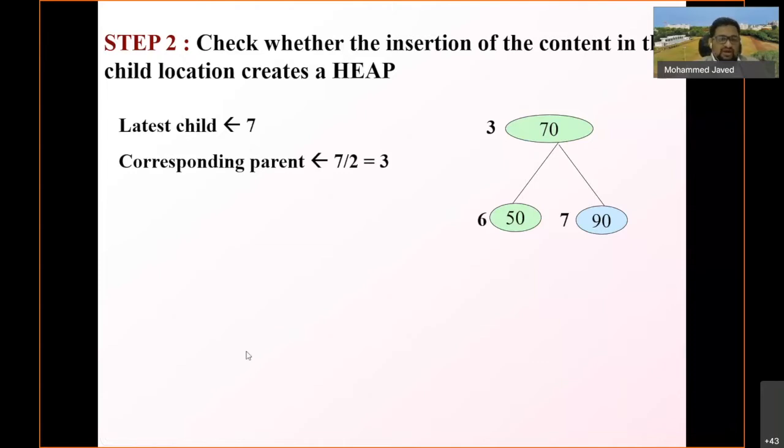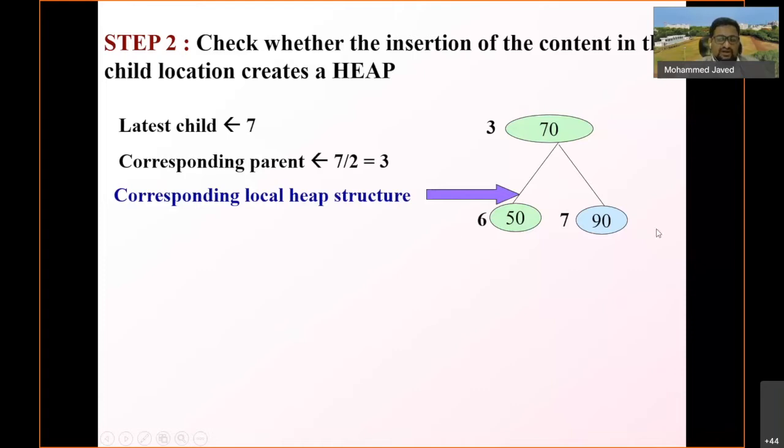The latest position of the child which we have inserted was at the last location, location 7. Now how to find the parent of this last location? Don't look at this diagram. Just see how algorithmically we can derive the parent of the latest node. Simply divide 7 by 2. That gives position number 3, and position number 3 is the corresponding parent of this latest child. So the parent of 90 is 70, at position number 3.